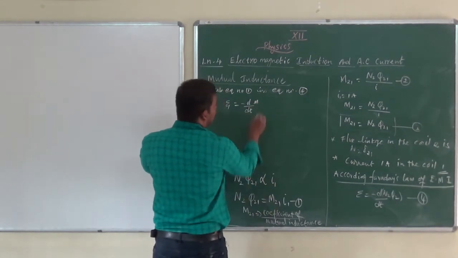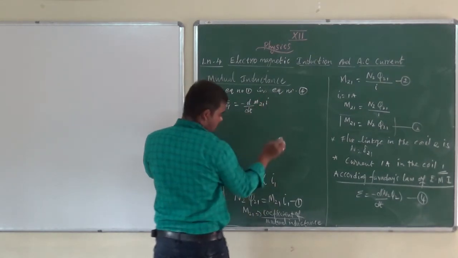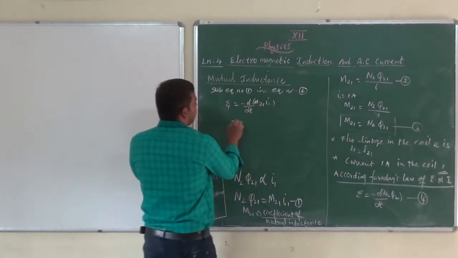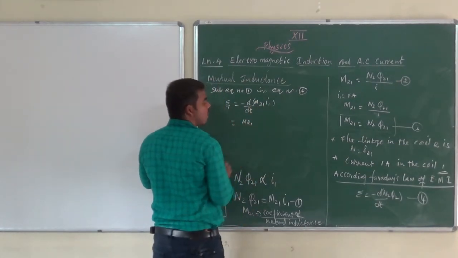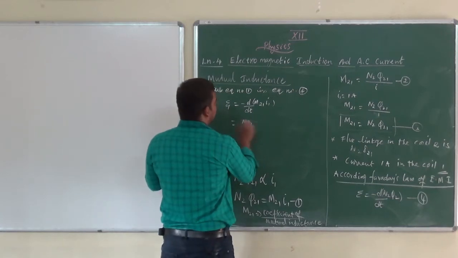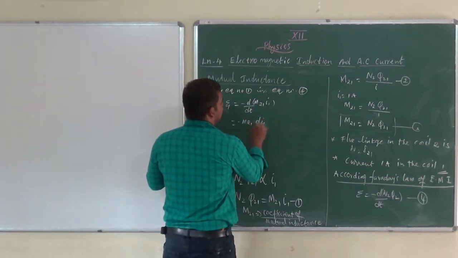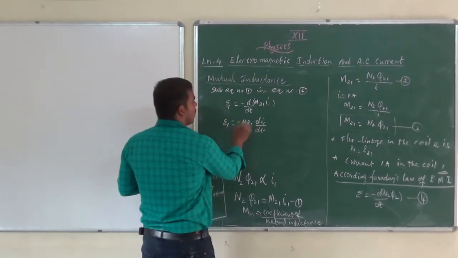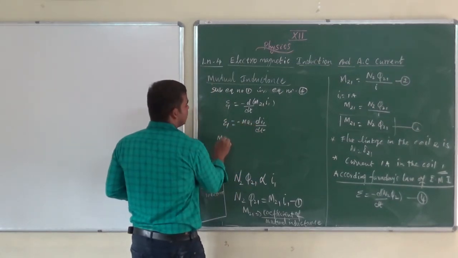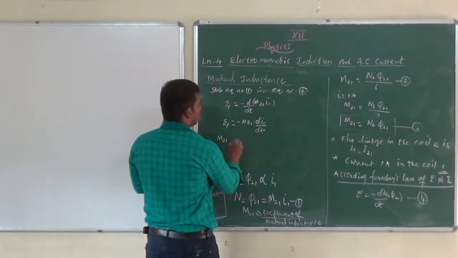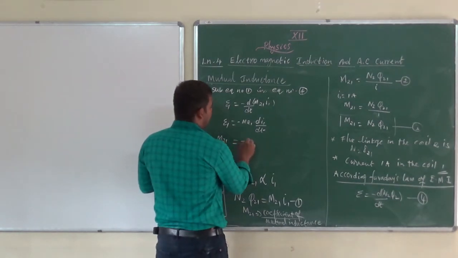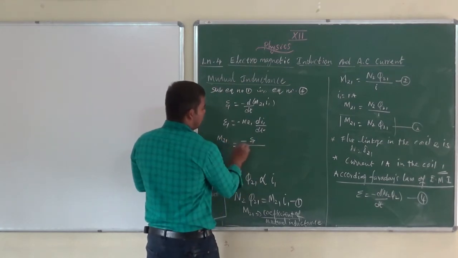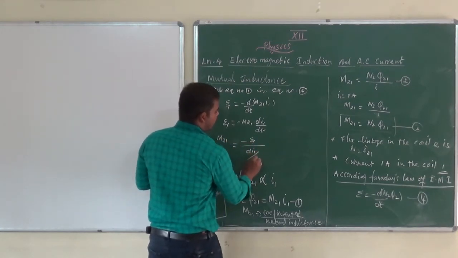M21 into I1, isn't it? Here M21 is constant. The rest of the term is minus dI1 by dt. Suppose I want the coefficient of mutual inductance of the second coil with respect to the first one. What is that? Minus induced EMF divided by dI1 by dt.